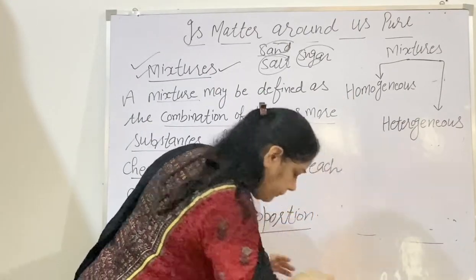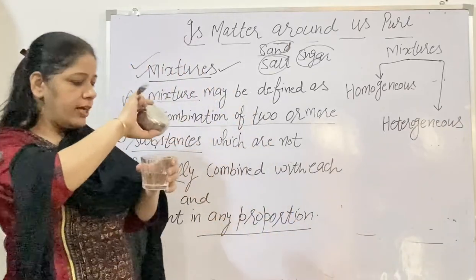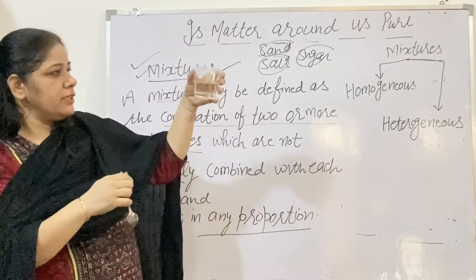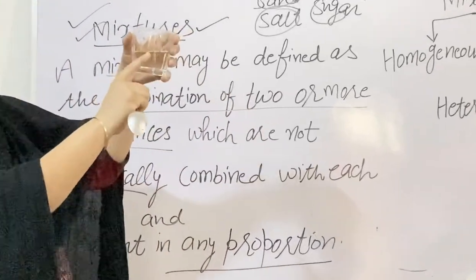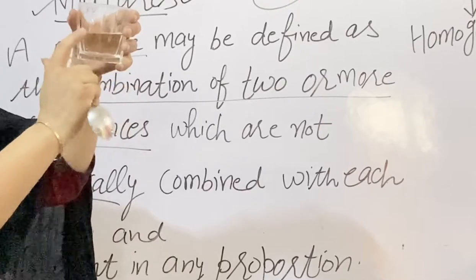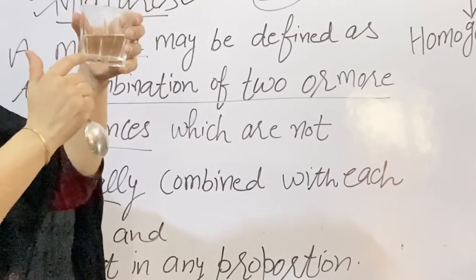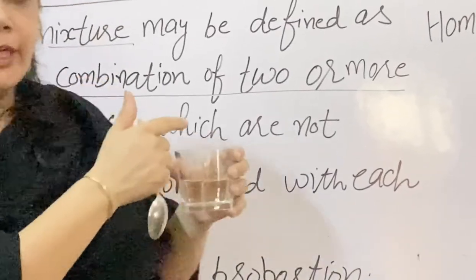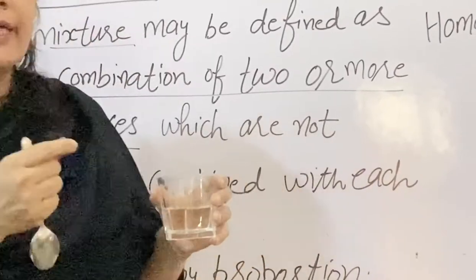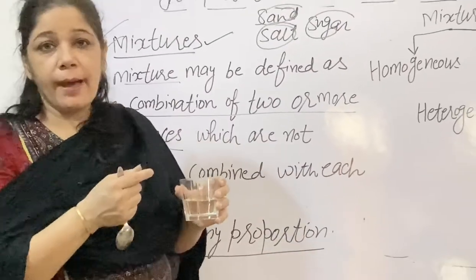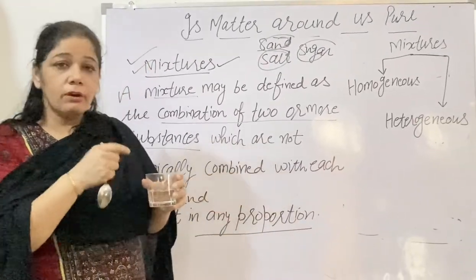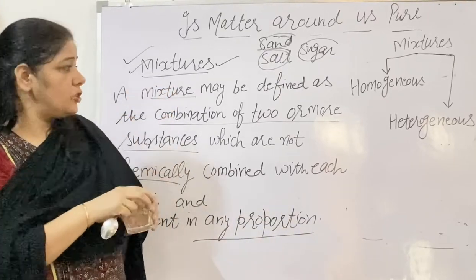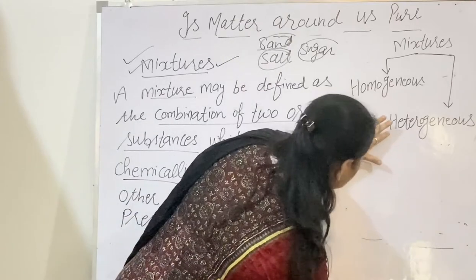I'll show you one more. If I take water and mix oil in it, then what can you see? You can see the boundary of oil here. Oil is not uniformly mixed in it. You can see the separate boundary. And in place of oil, if I put some sand, that is mud or soil, in it, what happens? You will see the different layers of soil. Then which type of mixture is it? It is a heterogeneous mixture.